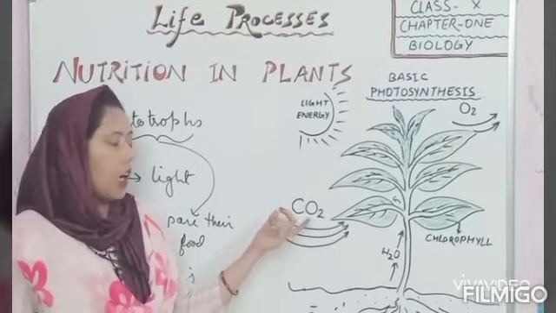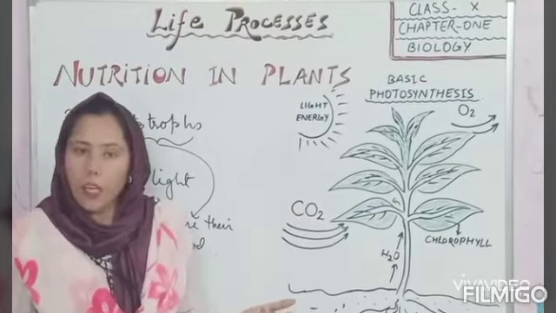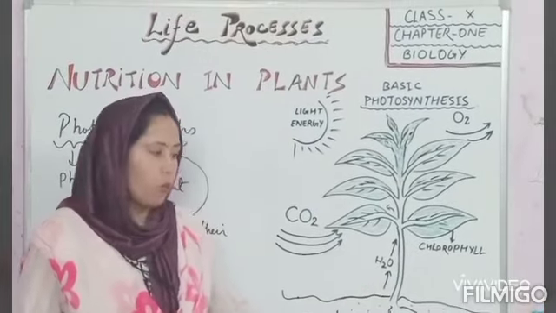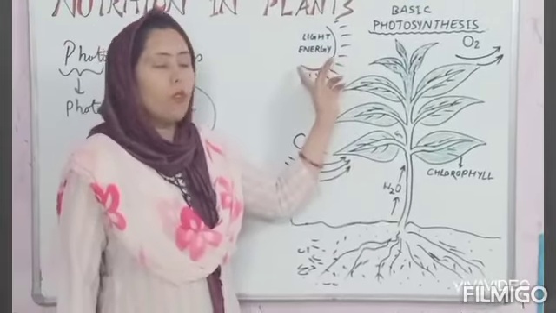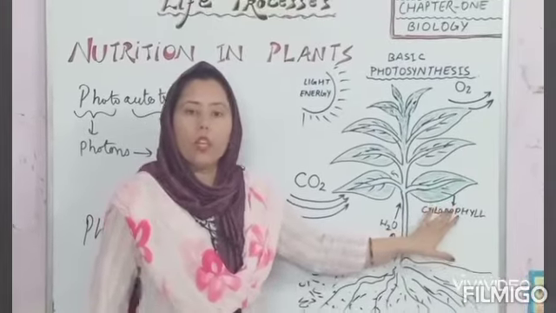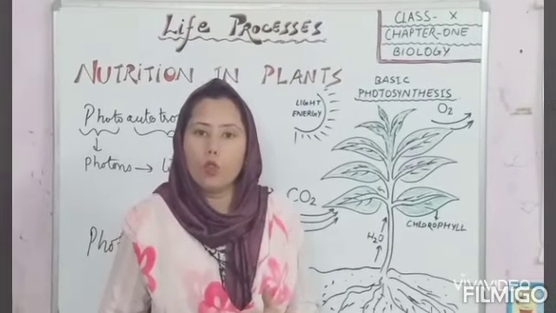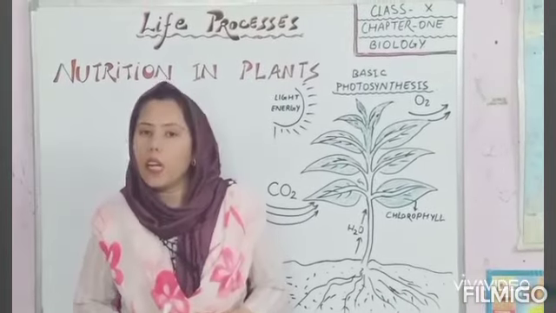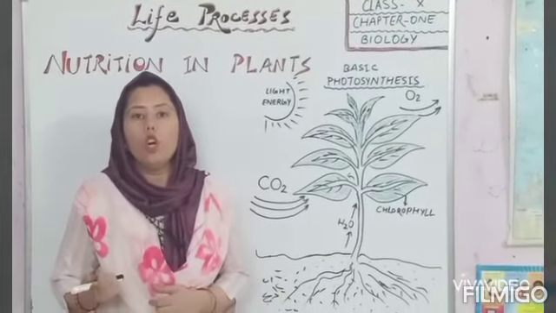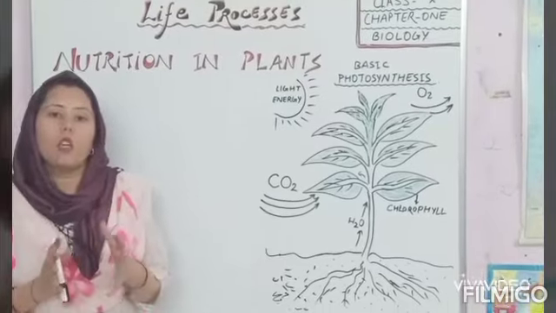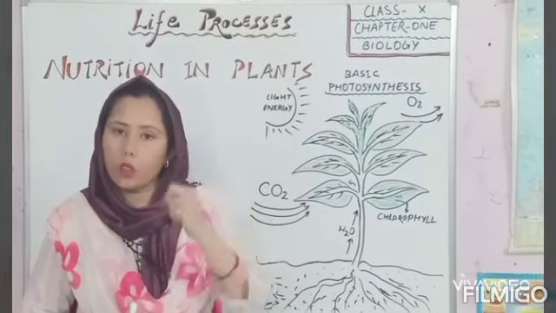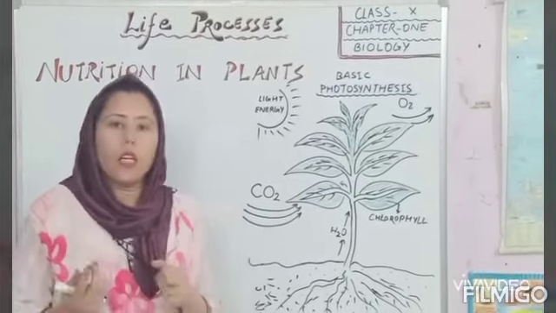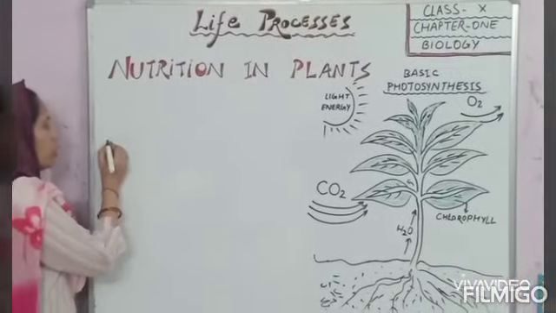Plants need carbon dioxide, which is present in air, and they take water from the soil. In the presence of sunlight and chlorophyll, they prepare their own food. We all living organisms directly and indirectly depend on plants for our food, because plants are the only source which converts solar energy into chemical energy by the process of photosynthesis.